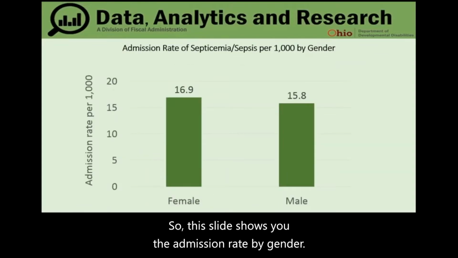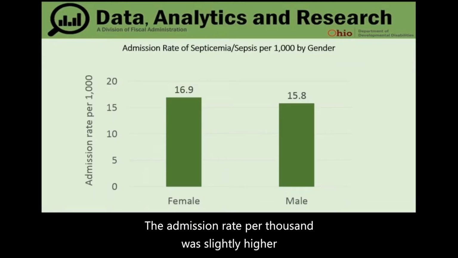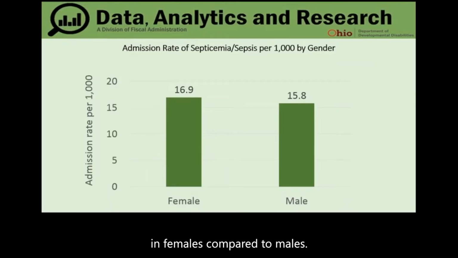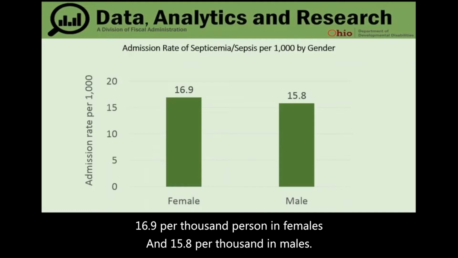So this slide shows you the admission rate by gender. The admission rate per 1,000 was slightly higher in females compared to males, 16.9 per 1,000 persons in females and 15.8 per 1,000 in males.